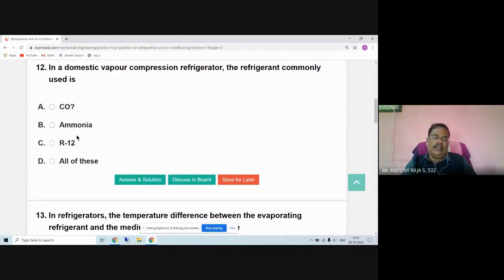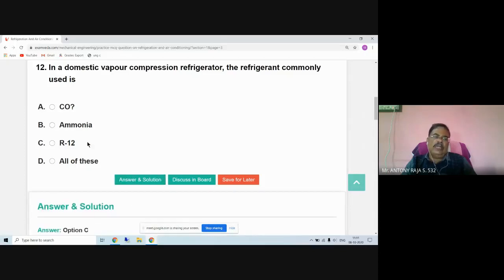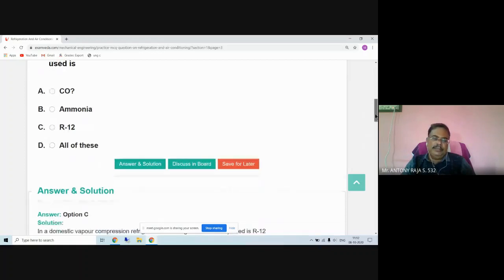So these are all refrigerant. But you have to find out the refrigerant used in the domestic refrigerator. What is this answer? Answer C, freon 12, R12, refrigerant 12. Another name is freon 12. So this is the refrigerant used in the domestic refrigerator. Ammonia is used in ice making plant.